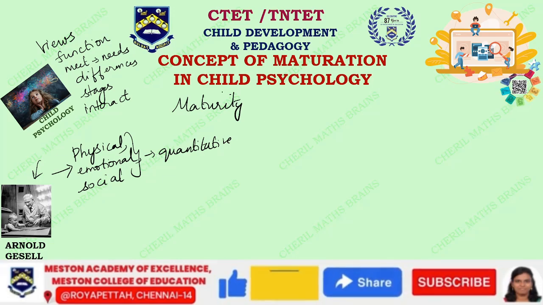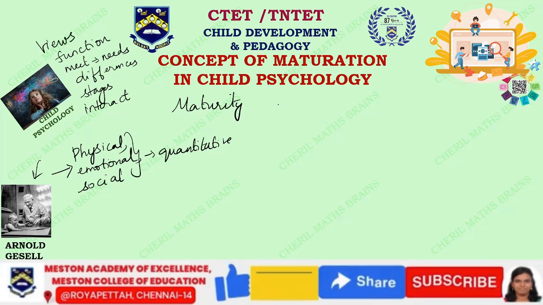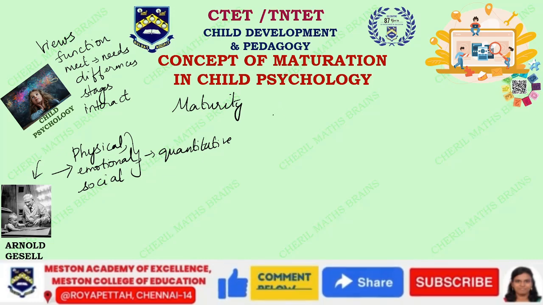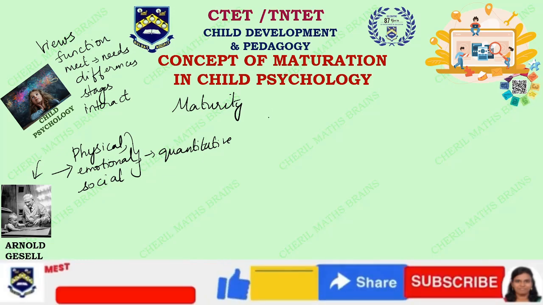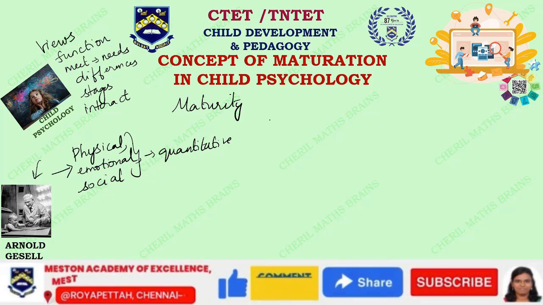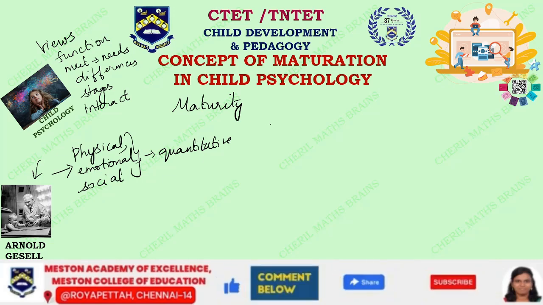So that is this person called Arnold Gesell. You need to remember his name when it comes to maturational points. According to him, all children go through the same stages of development based on maturation of their brain and body.